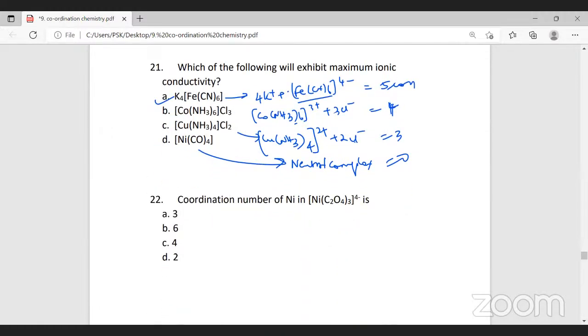Tell me what is the coordination number of nickel in the complex [Ni(C2O4)3]? What is the coordination number of nickel?